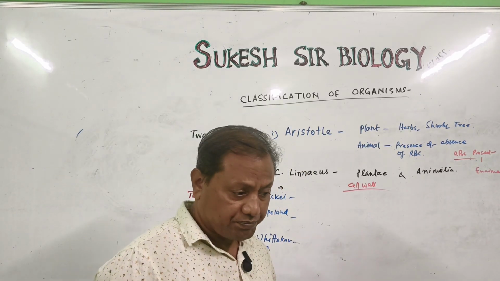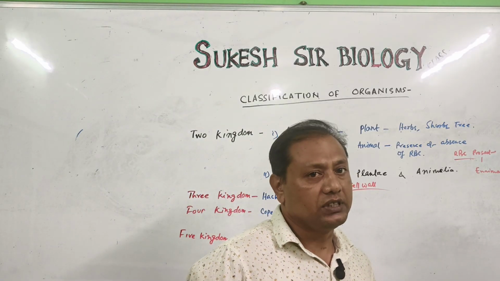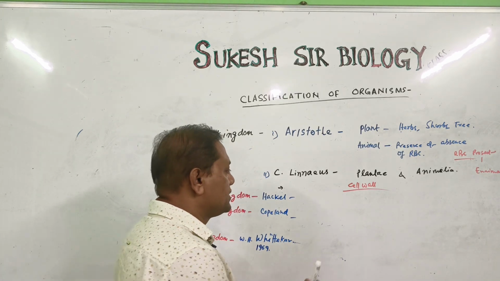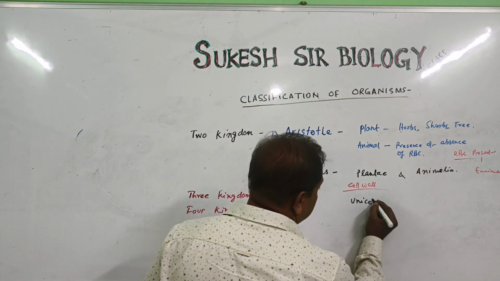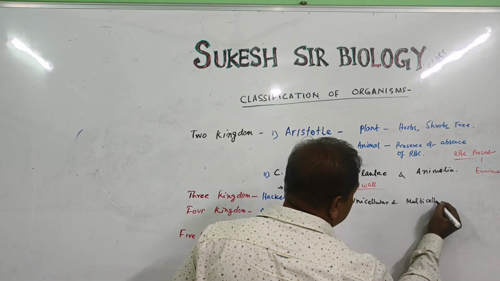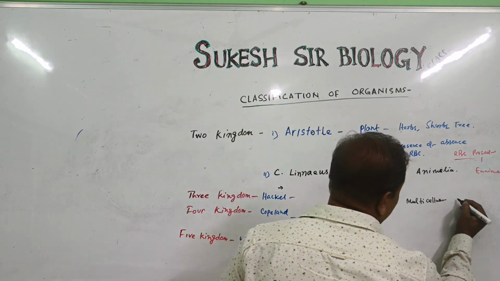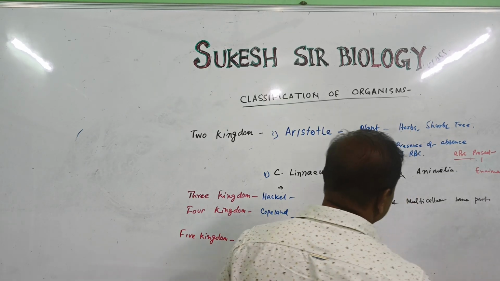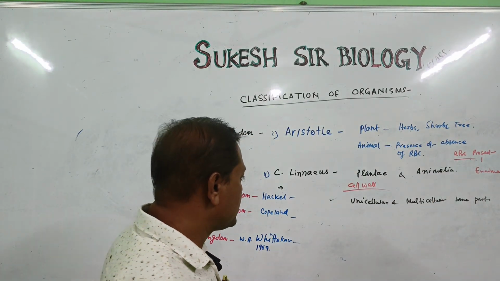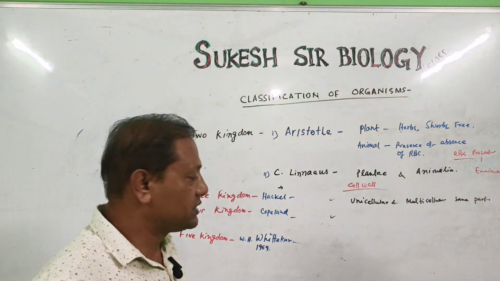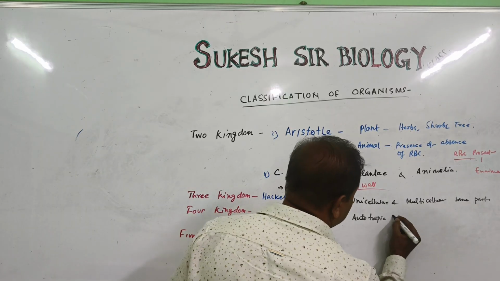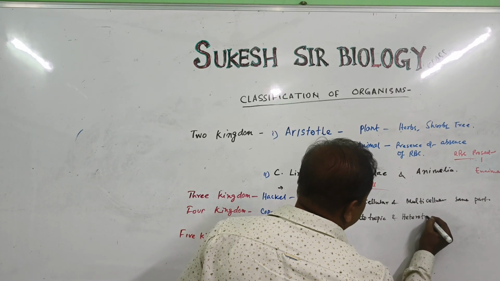But there are some drawbacks seen in the two kingdom classification. First, there is no distinction between unicellular and multicellular organisms. Second, there is no distinction between autotrophic and heterotrophic.